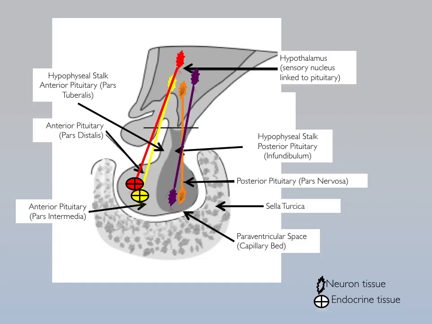The thyrotropic cells are going to be responsible for production of thyroid stimulating hormone. The lactotropic cells are going to be responsible for producing hormones such as prolactin. The corticotropic cells are going to be responsible for producing adrenocorticotropic hormone. The somatotropic cells are going to be responsible for producing hormones within the growth hormone family. And the gonadotropic cells are going to be responsible for producing hormones that are going to stimulate the gonads, such as FSH and LH.